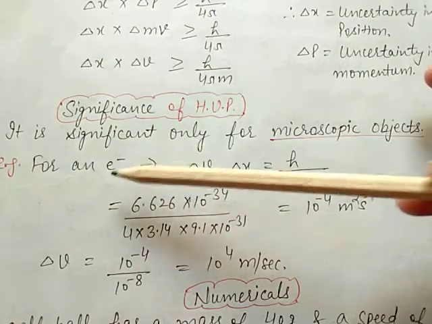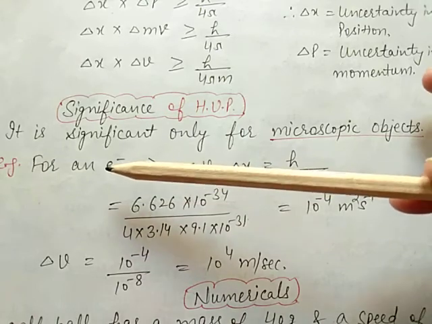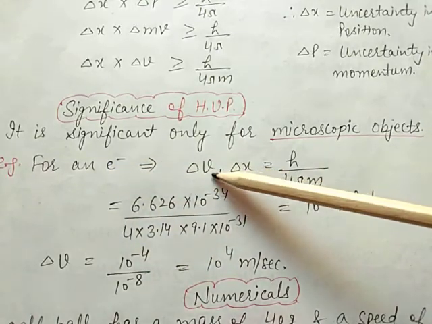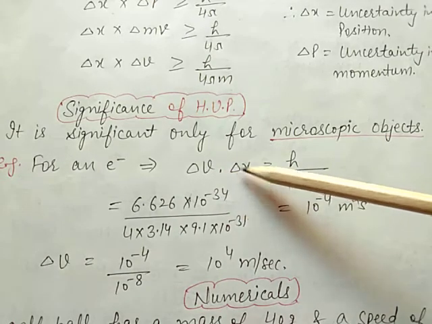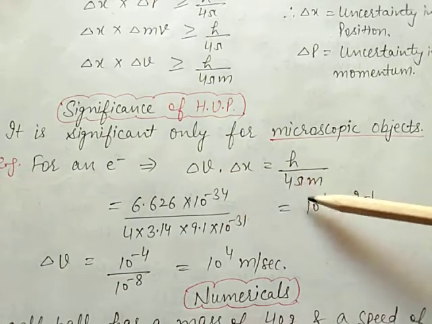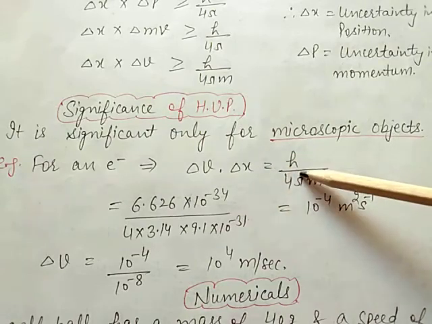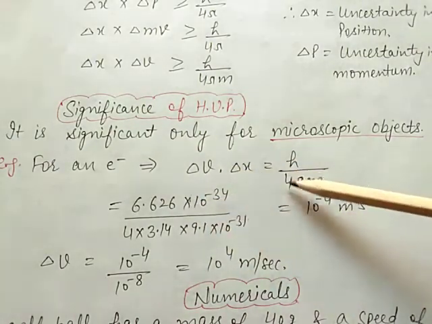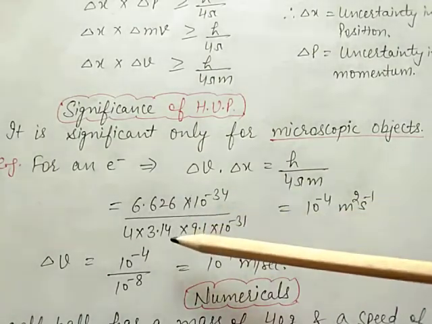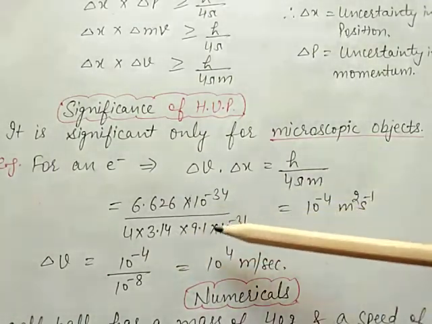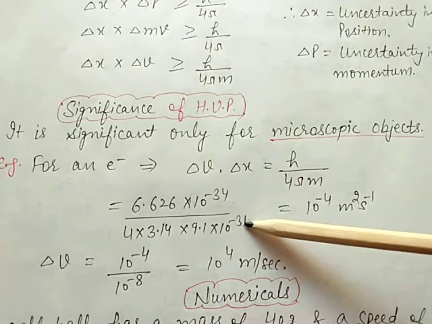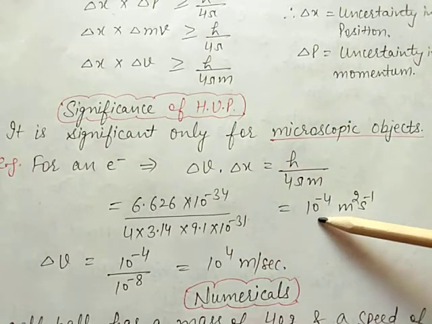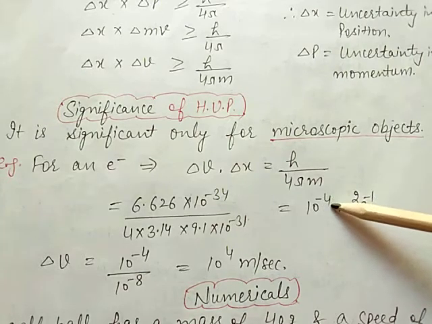For example, for an electron, delta v into delta x is equal to h upon 4 pi m. This is the formula. After applying this formula, with the h value given, 4 into pi value 3.14, and the mass of the electron 9.1 into 10 raised to power minus 31, after calculating, the answer is 10 raised to power minus 4.